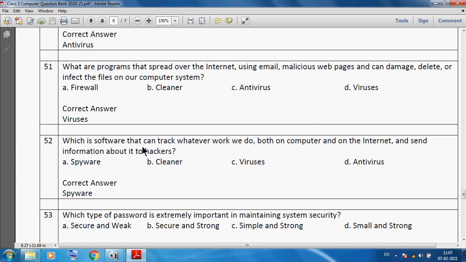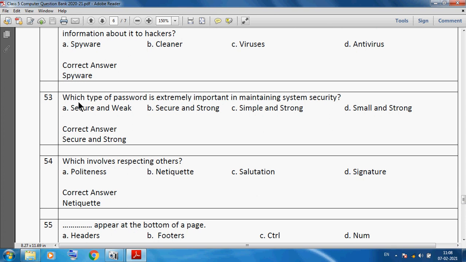Which is software that can track whatever work you do, both on the computer and on the internet, and send the information to hackers? Spyware. Which type of password is extremely important in maintaining system security? A secure and strong password.